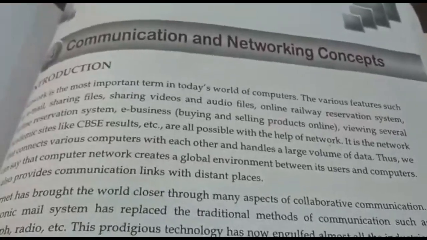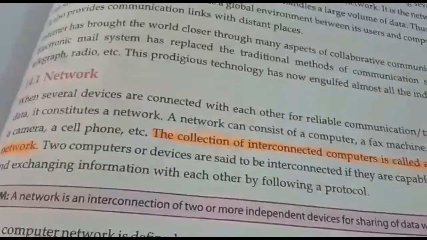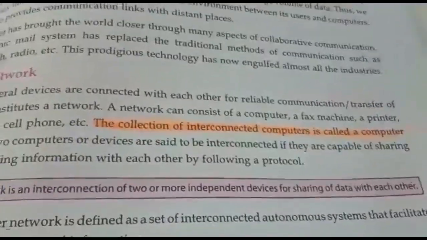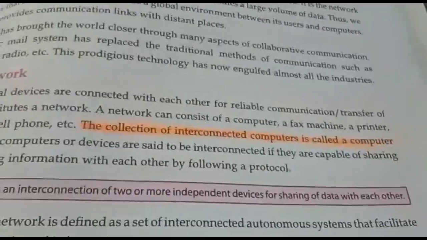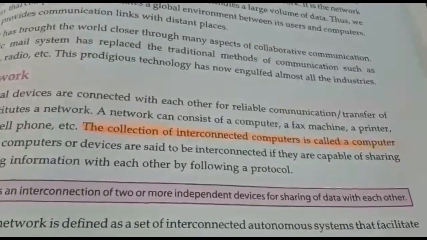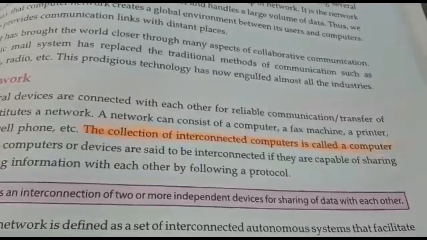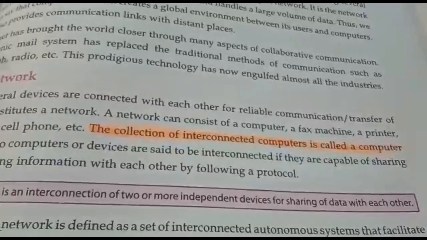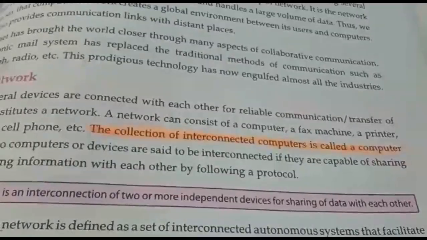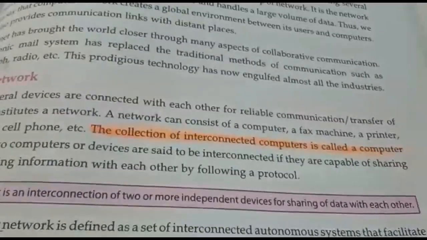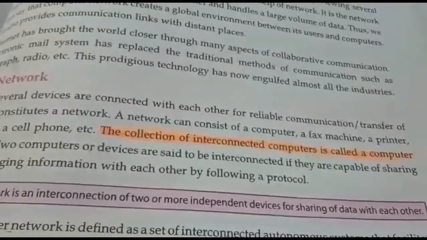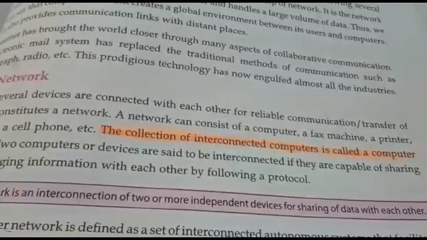First of all, let us see what is a network. What is the definition of network? A collection of interconnected computers is called a computer network. If we want to define a network, it is an interconnected collection of devices. When it is an interconnected collection of computers, it is known as a computer network.